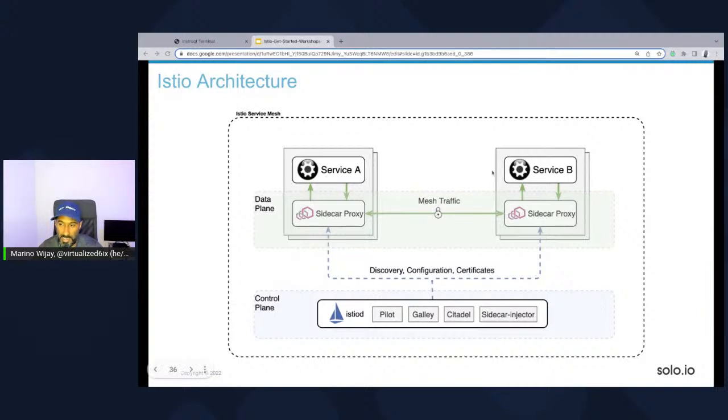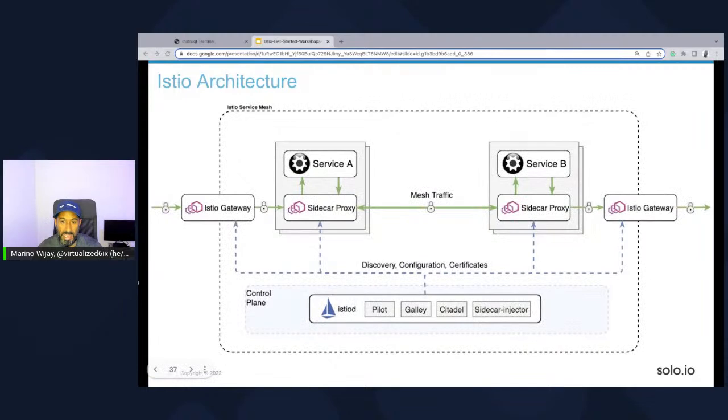Now, Service A and Service B communicate using the sidecar proxies, and they gain their information and certificates from Istiod. When we have inbound traffic coming from external to the mesh, meaning I might be a client using my computer, my MacBook, to communicate with a service inside of the mesh, I will use something called the Istio Ingress Gateway to get into the mesh.